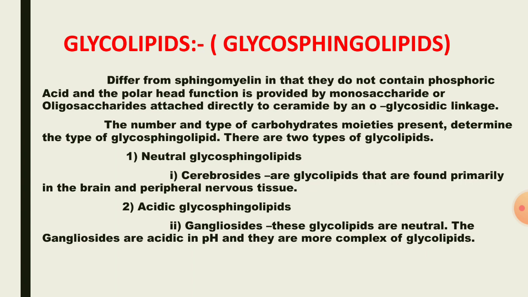They are further divided into two types, based on the number and type of carbohydrate moieties: neutral glycosphingolipids and acidic glycosphingolipids. Neutral glycosphingolipids include cerebrosides, glycolipids found primarily in the brain and peripheral nervous tissue. These glycolipids are neutral. The gangliosides are acidic in pH and are more complex glycolipids.